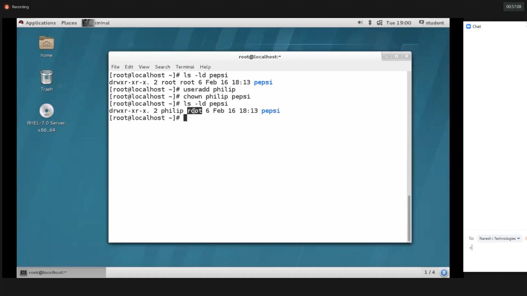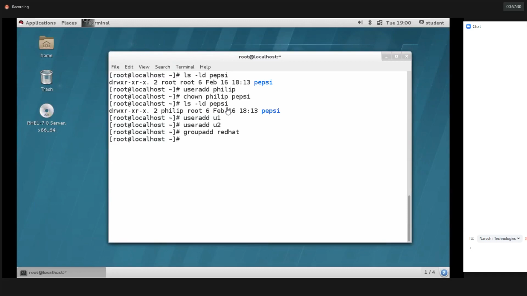Next. So how to change the group ownership? This is the group owner, and the group is also root here. I'm trying to change the group owner. I'll create some user accounts: useradd U1, then useradd U2. Then I'm creating one group: groupadd Redhat is the group name. I need to add U1 and U2 into the Redhat group.